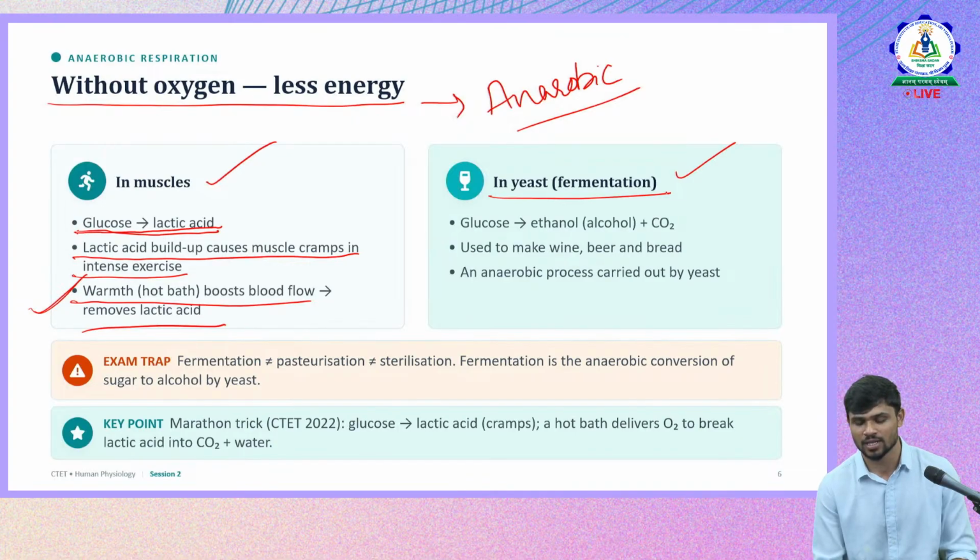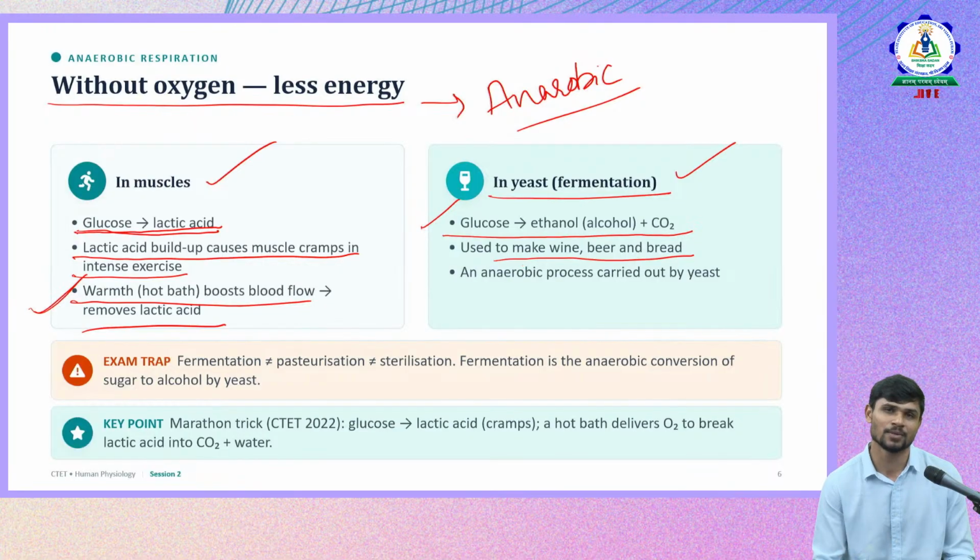Yeast also does anaerobic respiration. That is called fermentation. Here glucose is converted into ethanol. So through this fermentation process, where yeast is involved and anaerobic respiration takes place, that is the process used for the preparation of alcohol, like wine, beer, bread, and so on.